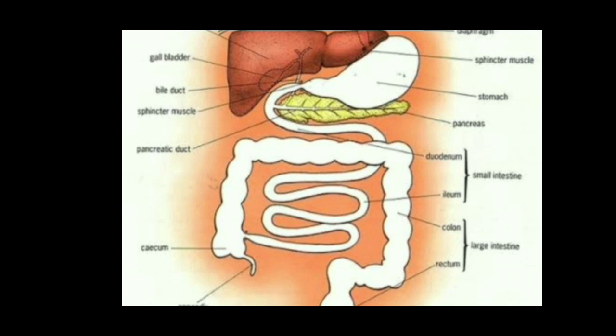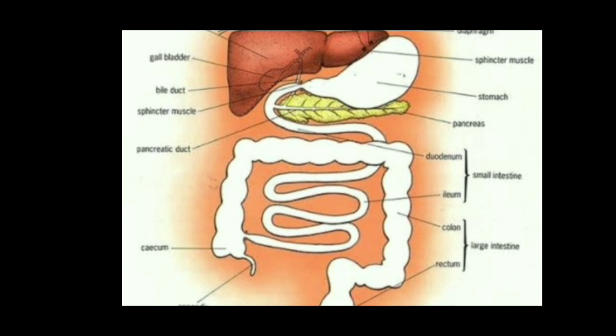So, to protect from this acidic medium, from this concentrated acid, our stomach wall is covered by a mucous membrane. This mucous membrane is present on the inner wall of the digestive system. The reason is these enzymes create an acidic medium. This acidic medium would cause corrosion and it may lead to ulcer or some kind of problem. To protect our intestinal wall and our stomach from this acidic medium, the mucous membrane lines the stomach and intestine.